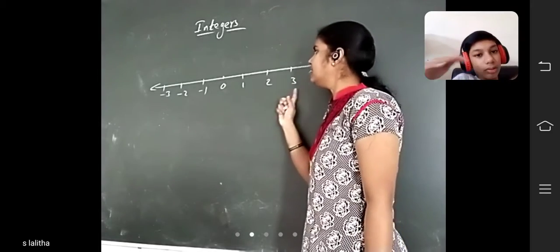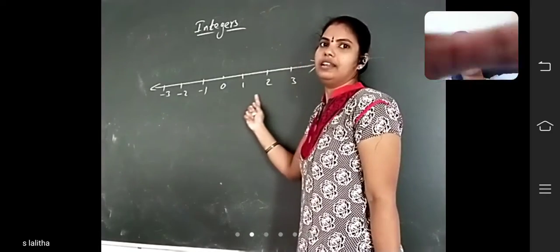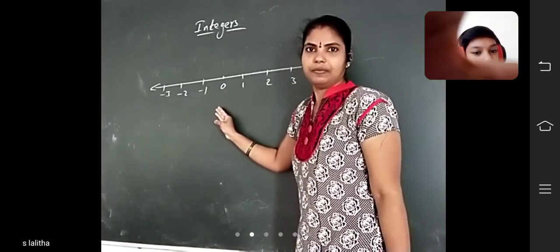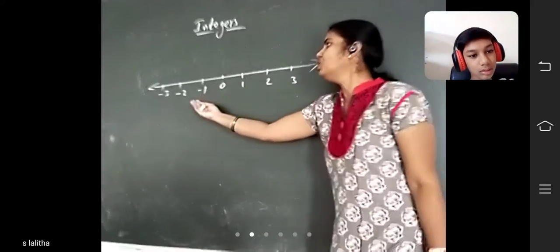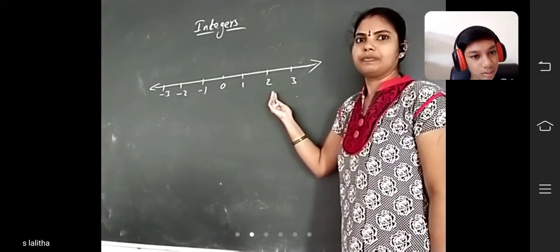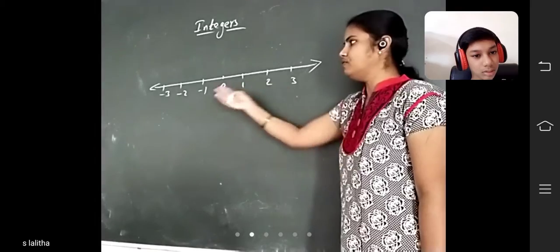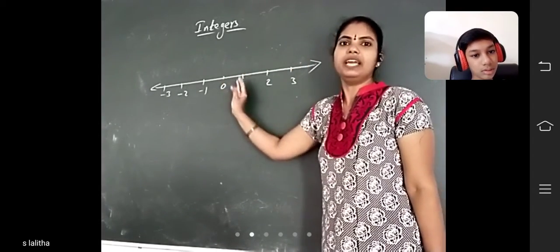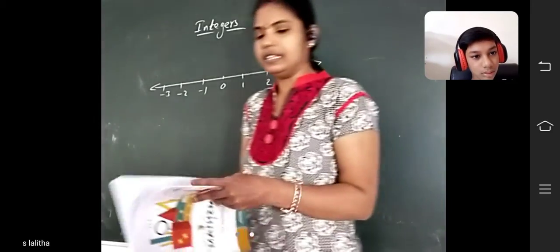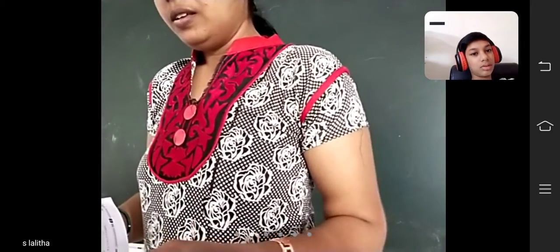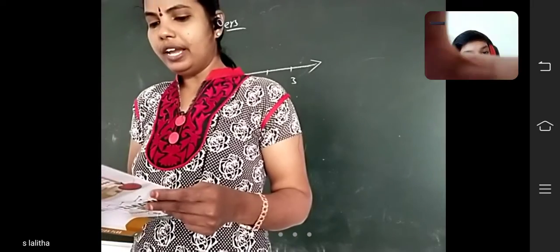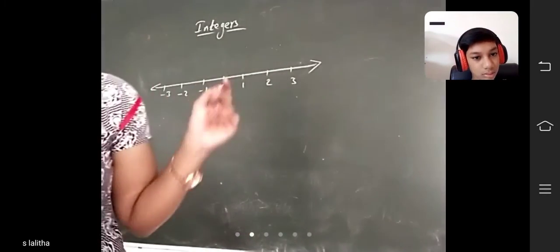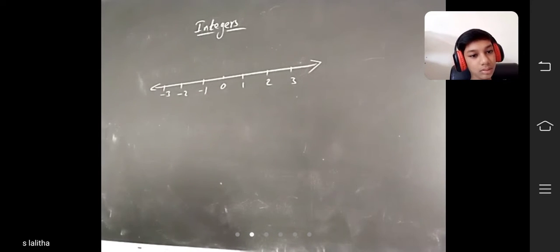If you move to the left side, the integers are decreasing. Did you understand? If you move from left to right, it will be increasing. If you move from right to left, it will be decreasing. Before we go on, did you understand this one, children? All of you? Any doubts?